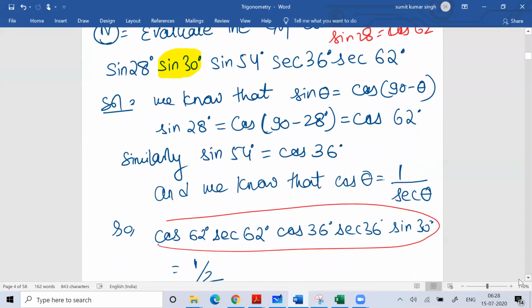Then you know that cos and sec are inverse, so they'll get cancelled, and finally you are left with only sine 30 degree. Sine 30 degree is nothing but 1 by 2. Simple calculation.